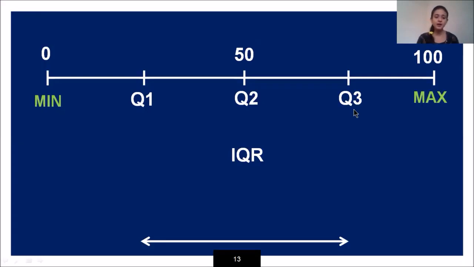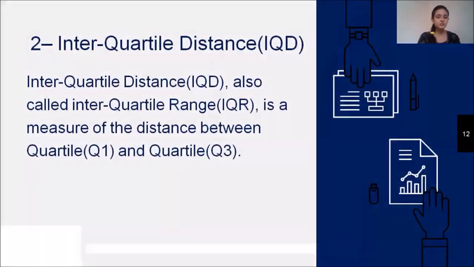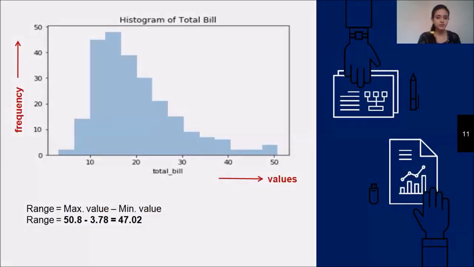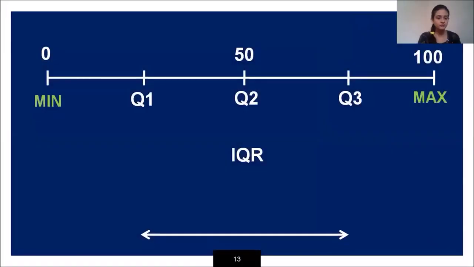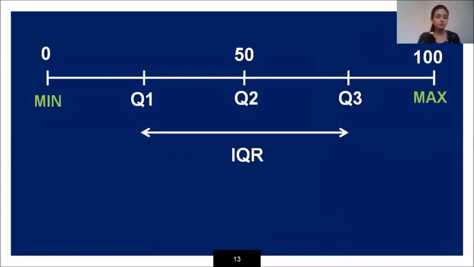Then what is my IQR? That is the interquartile range. It is my distance between Q1 and Q3. I can write the equation like this, that is Q3 minus Q1.